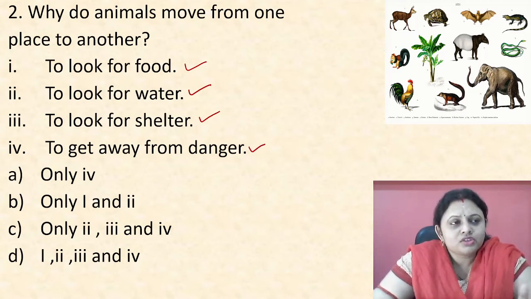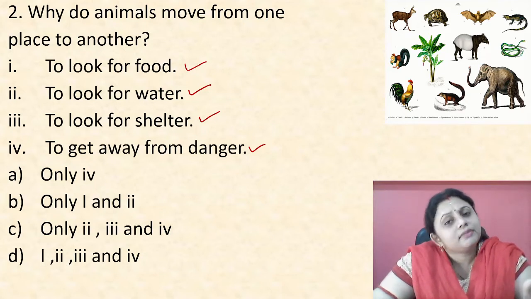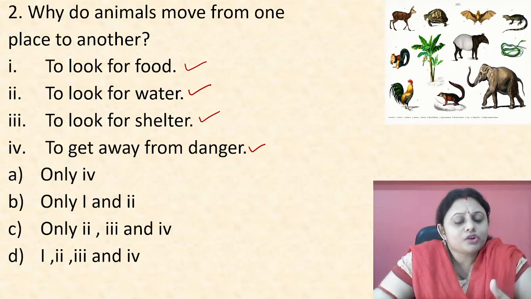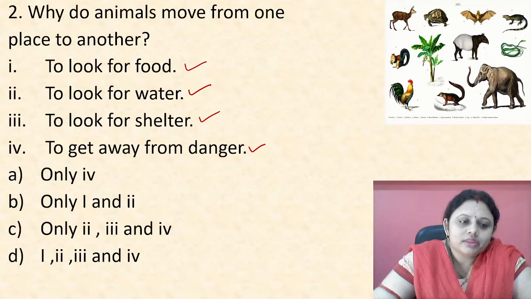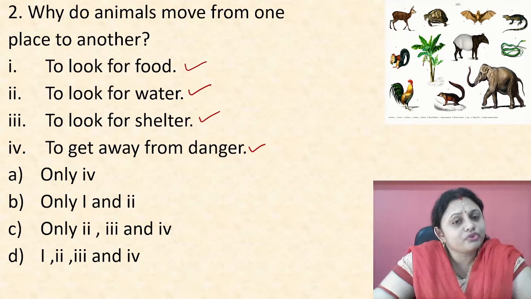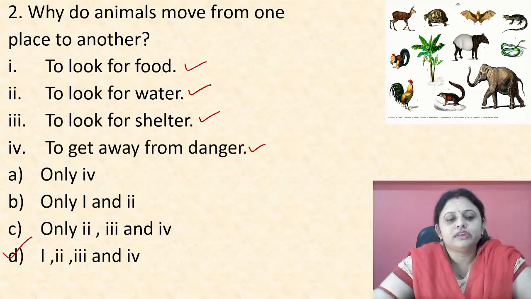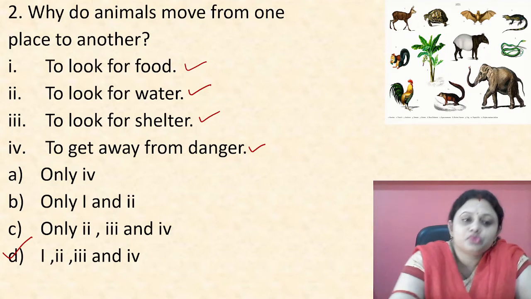Everyone is afraid of danger. We always try to get away from danger. Okay, animals also do the same things. And we are also animals. So what do we do to get away from danger? We also move from one place to another. So these are the four reasons for which animals move from one place to another. So which is our correct option? That is option D, 1, 2, 3 and 4. Okay, let's move to the next question.